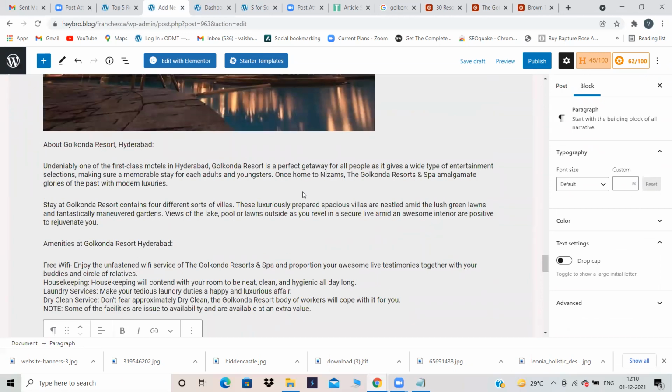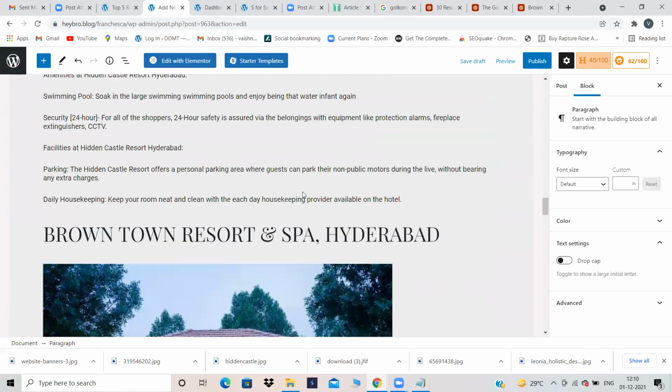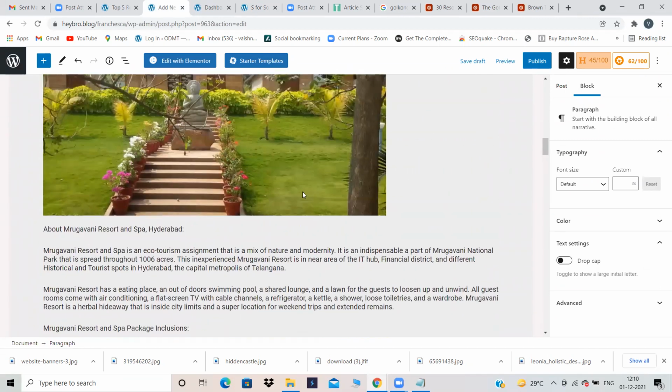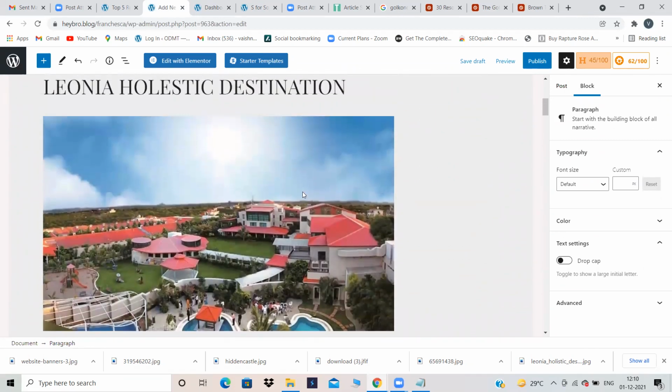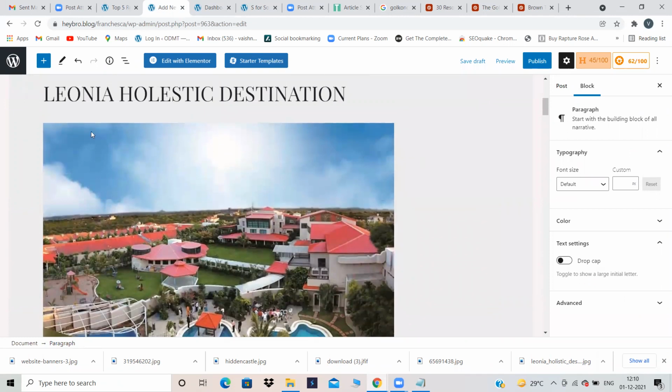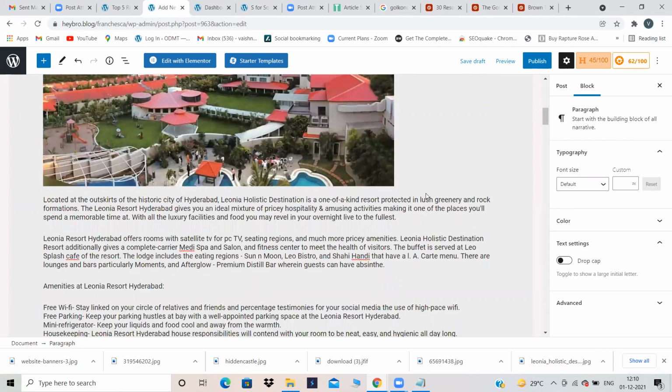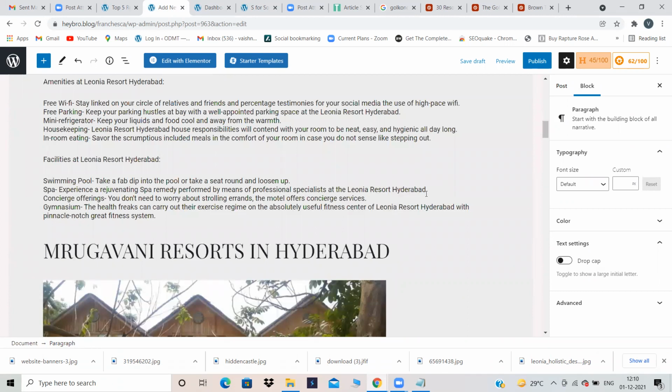Pranita, are you there? We have just written a whole blog regarding resorts in Hyderabad. That means until this part, you already know how to add an image and how to add headlines and all those things. But there are two important steps in your post. Can you tell me what are the two important steps we should follow when we write a post?